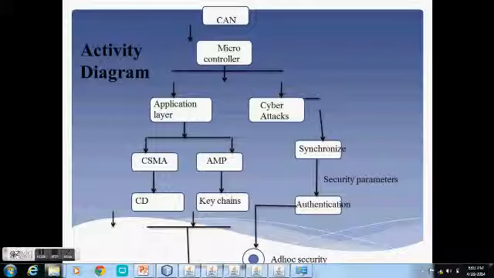Here, in the CAN network, I am going to implement the microcontroller. In the microcontroller, I am going to put the security in the application layer. Normally a network has 7 OSI layers, but in the CAN network I am using the application layer because the security mechanism is very well defined in this CAN network. Then cyber attacks, CSMA, AMP, CD collision, everything will be working under that process of the application layer only.